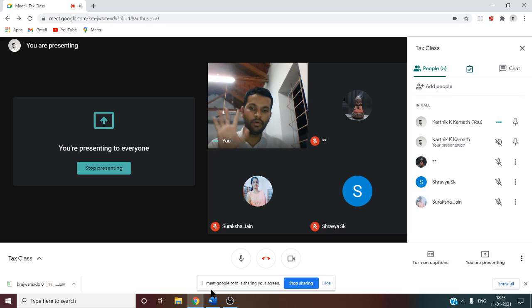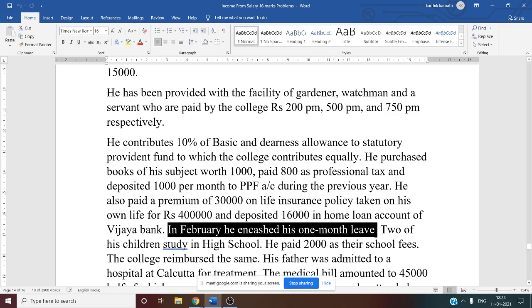Next thing, in February, he encashed his 1 month leave. So encashment of leave is done. Here, for encashment, all the things are considered: basic, DA, CCA, principal allowance, everything is considered.